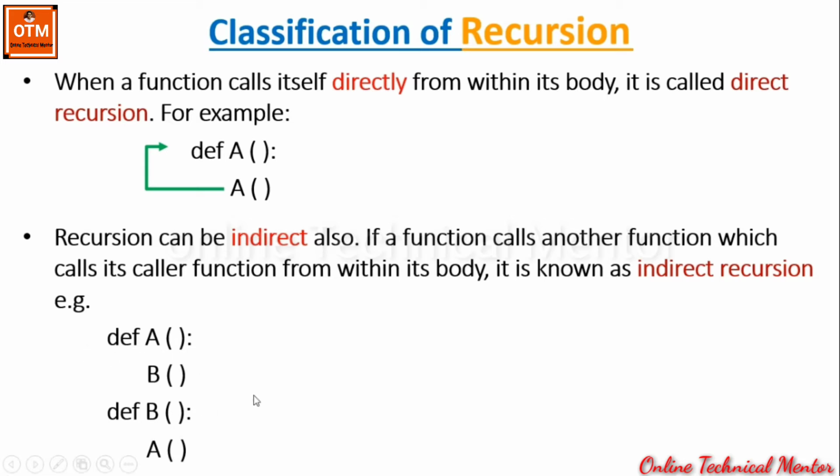So from A, when B is called, look what happened: the control will move to the B function, and from within B, A is called, so the control again will move back to A. Again from A, it will call B, and again from B, it will call A. This time also the process will never end. It is in an infinite loop. In other words, we can say that the control is switching between A and B. Since none of the functions is calling itself, that's why we call it indirect recursion.